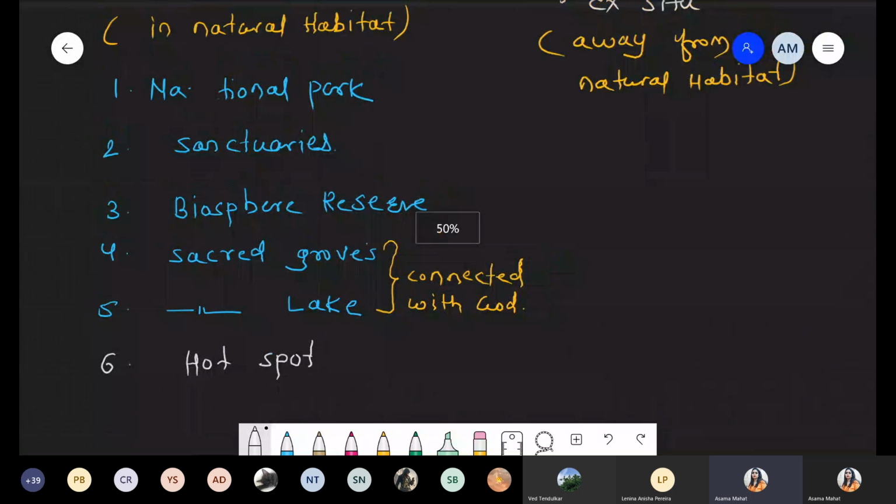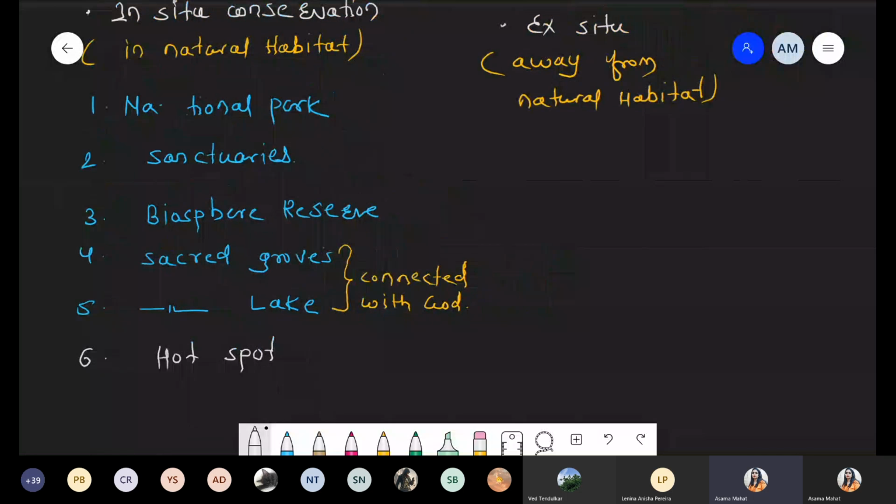Under ex situ conservation, we'll discuss the home garden, because this concept is very popular, all over, since we usually have a small garden at home. If not in a garden, we have pots with medicinal plants like aloe vera, tulsi, ashwagandha. We use them because they purify the air, provide oxygen, and also have medicinal use. That's why the home garden concept is now very popular. Another condition is the botanical garden.